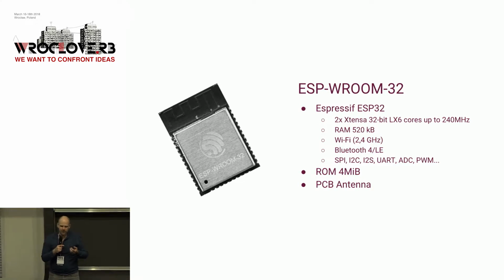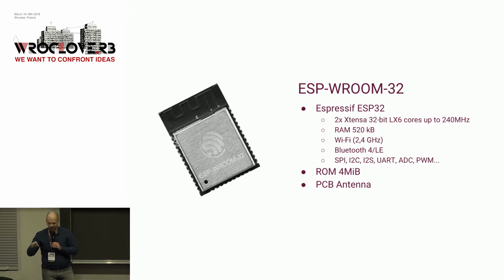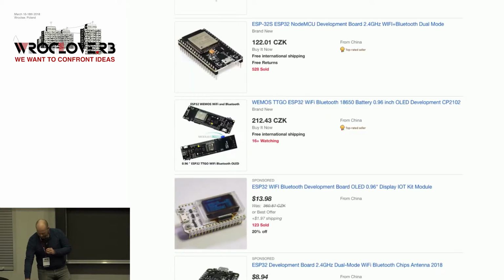It's like ARM, but not ARM. Just half a megabyte of RAM, which is pretty low for Ruby, and Wi-Fi and Bluetooth. That's enough for us. Also all the normal wires for microcontrollers, SPI, I2C, and so on.